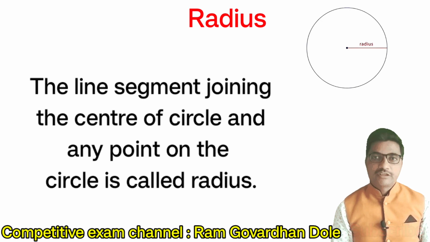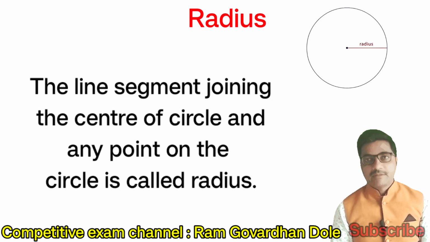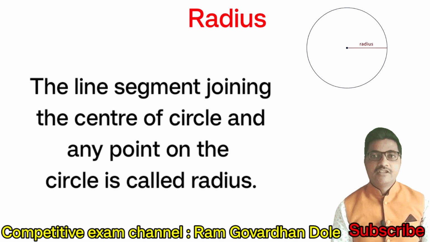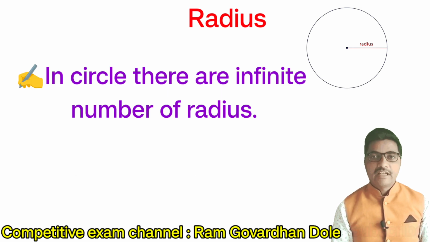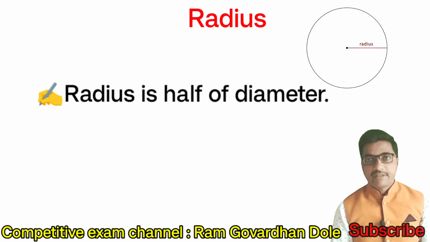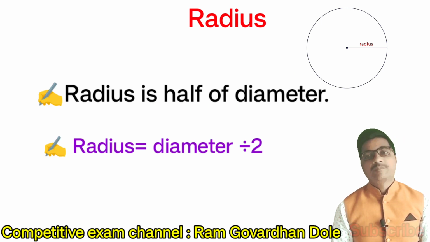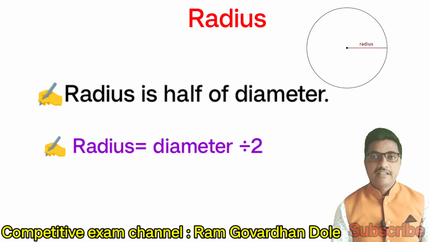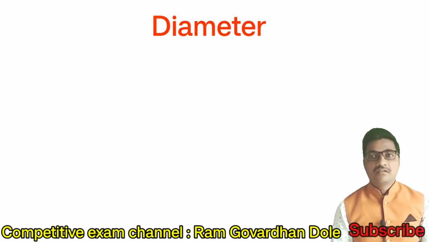Definition of radius. The line segment joining the center of a circle and any point on the circle is called a radius. In a circle, there are infinite radii. Next, the length of all radii is the same. Radius is half of diameter. Formula: radius is equal to diameter divided by 2.